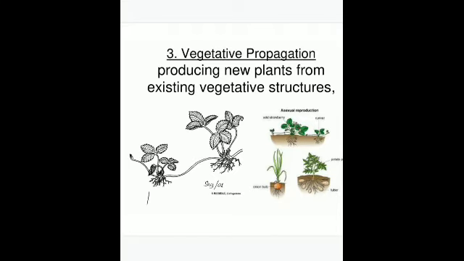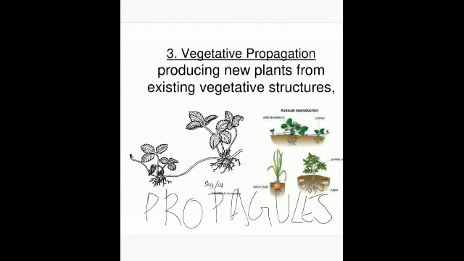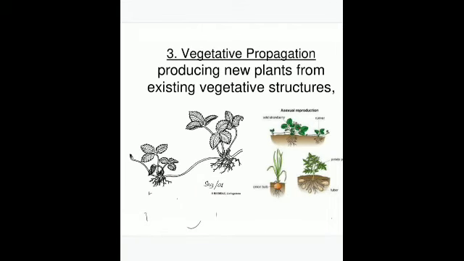Is that clear? Propagules. You can see in your book: P-R-O-P-A-G-U-L-E-S, propagules, right?